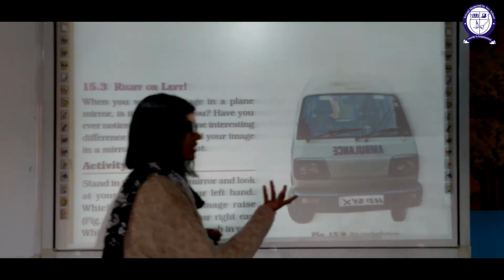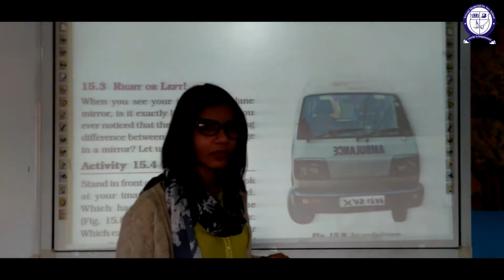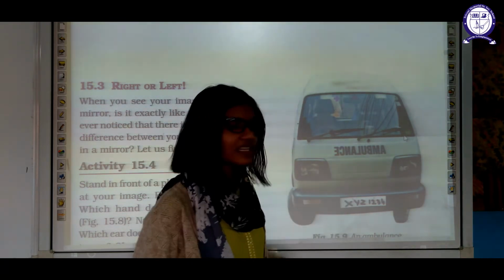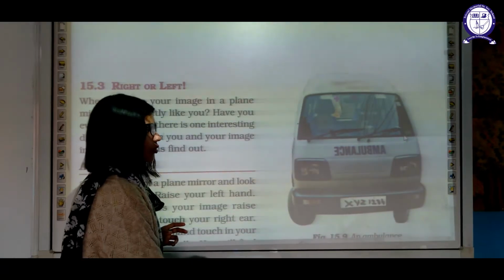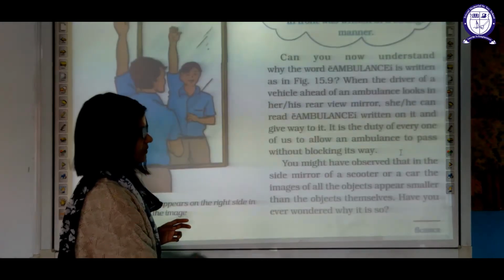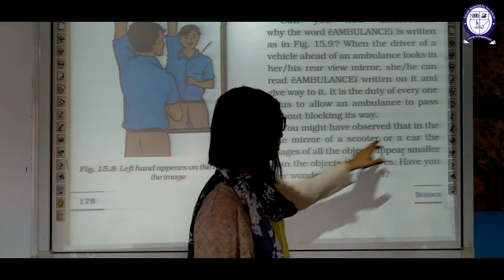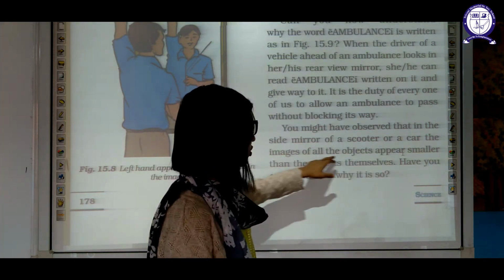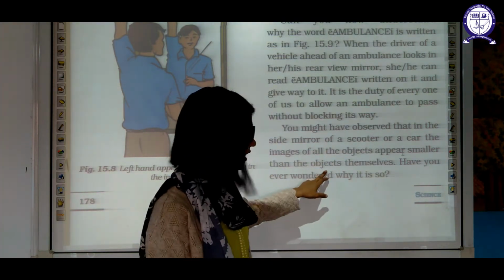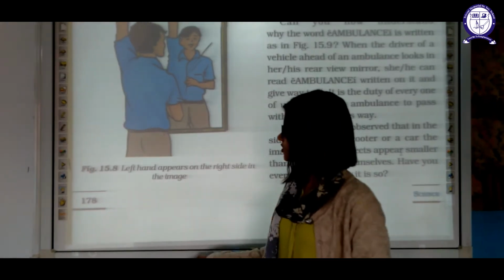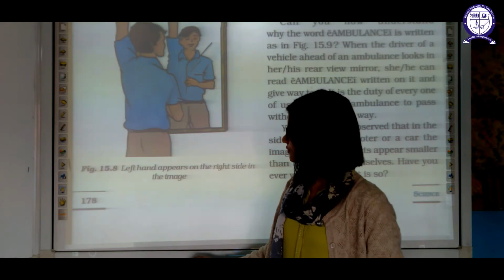Okay, because an ambulance always carries emergency patients and the person cannot wait. That's why this is happening. Okay, they use lateral inversion in this manner. You might also have observed that in the side mirror of a scooter or a car, the image of a whole object appears smaller than the object itself. Have you ever wondered why it is so? So let us do that part also.